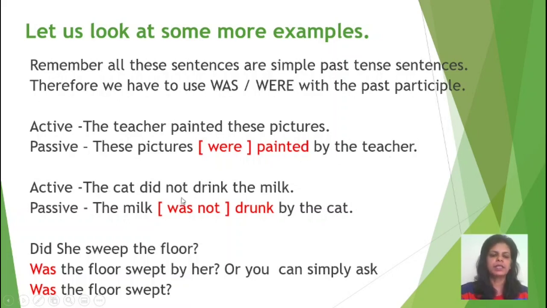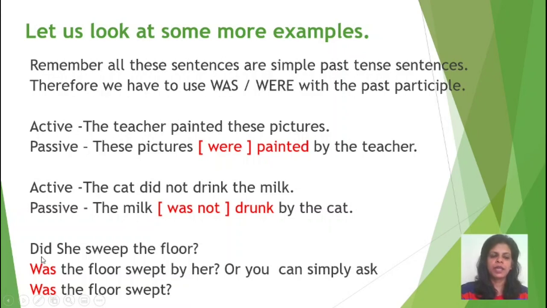The cat did not drink the milk. Now this is a negative sentence. The milk becomes the subject of the passive sentence. Then because it is negative, we say was not. And then the past participle, drunk, by the cat.